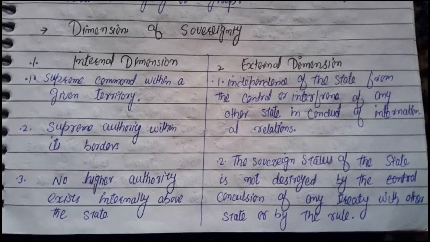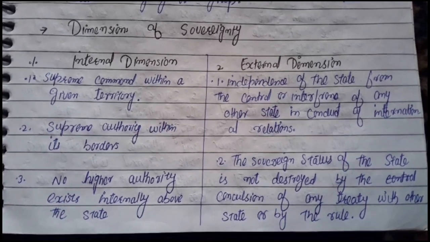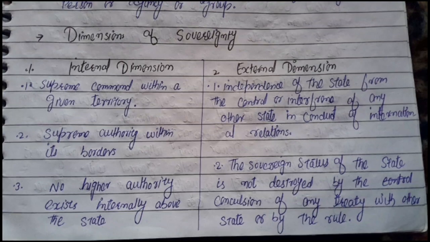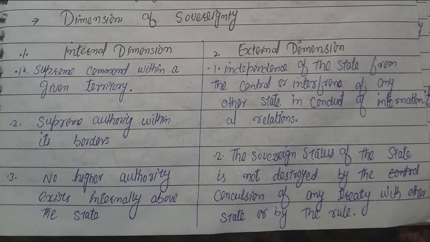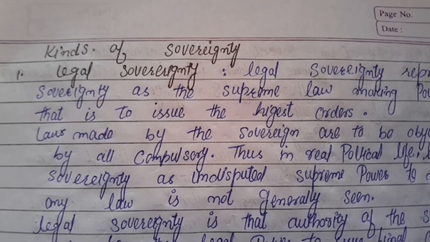Dimensions of sovereignty. Internal dimension: supreme command within a given territory, supreme authority within its borders. No higher authority exists internally above the state. The other is the external dimension: independence of the state from the control or interference of any other state in the conduct of international relations. The sovereign status of the state is not destroyed by the conclusion of any treaty with another state or by the rule.